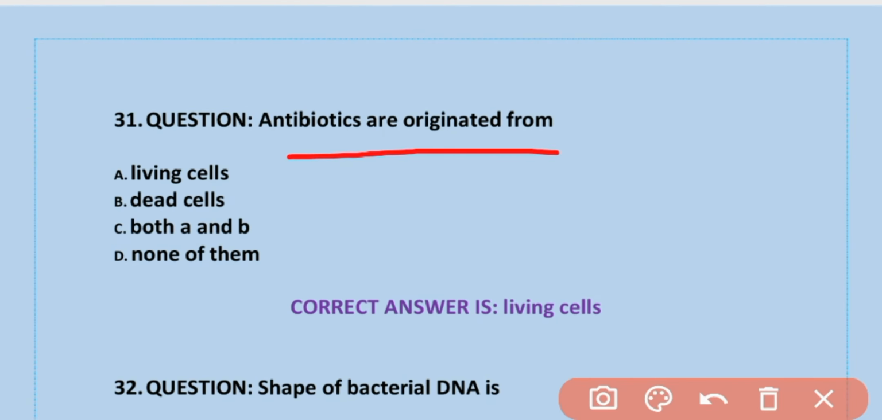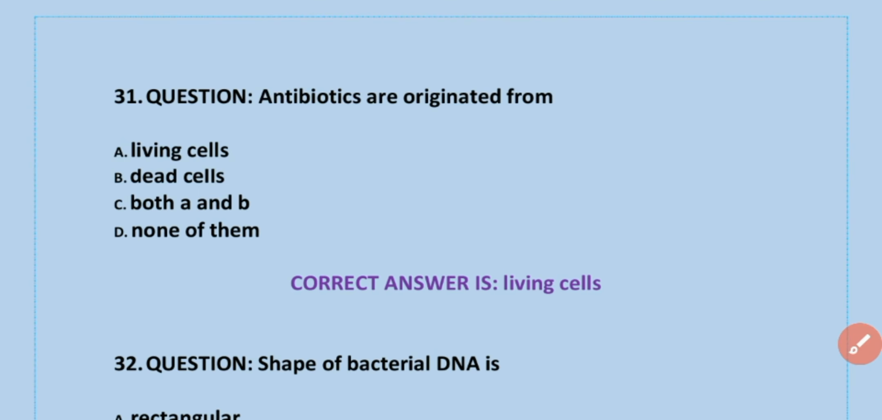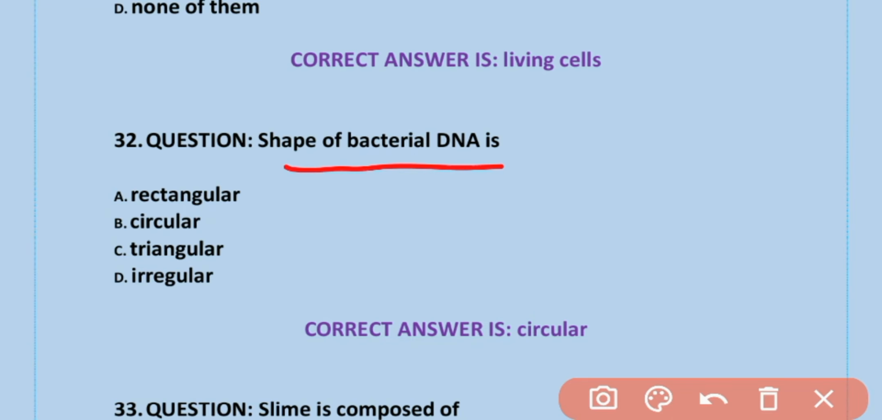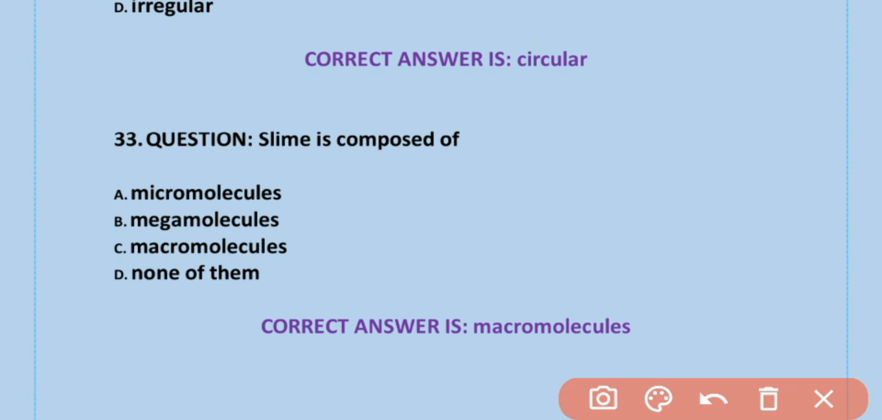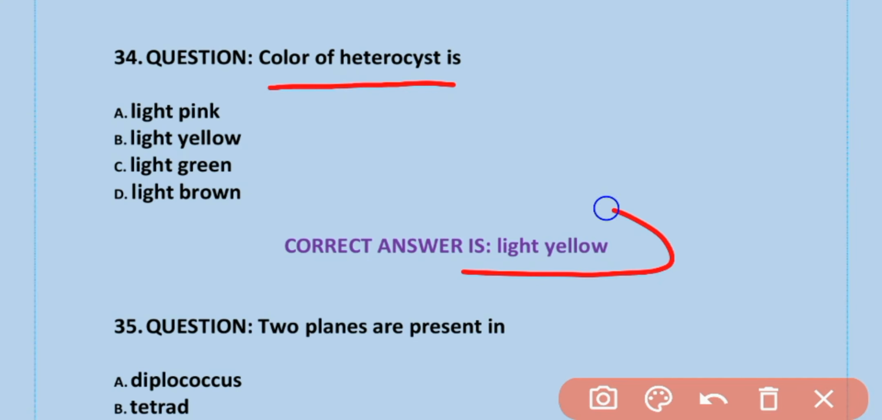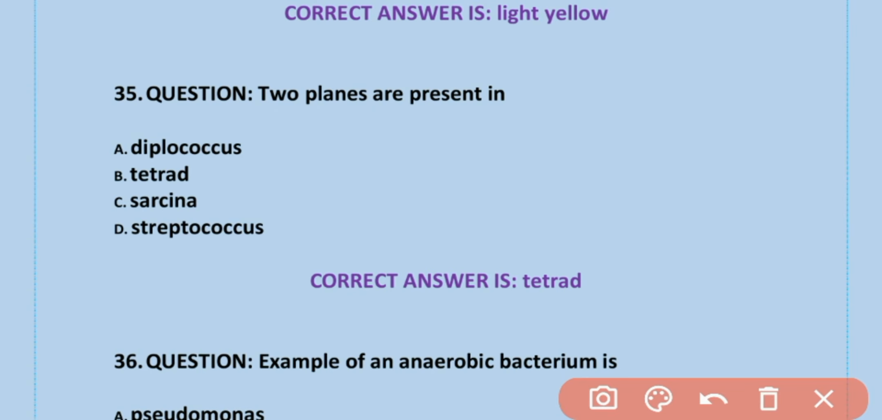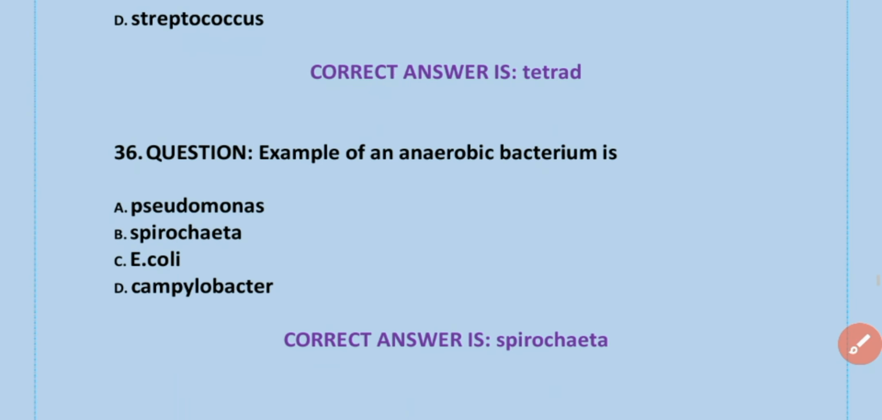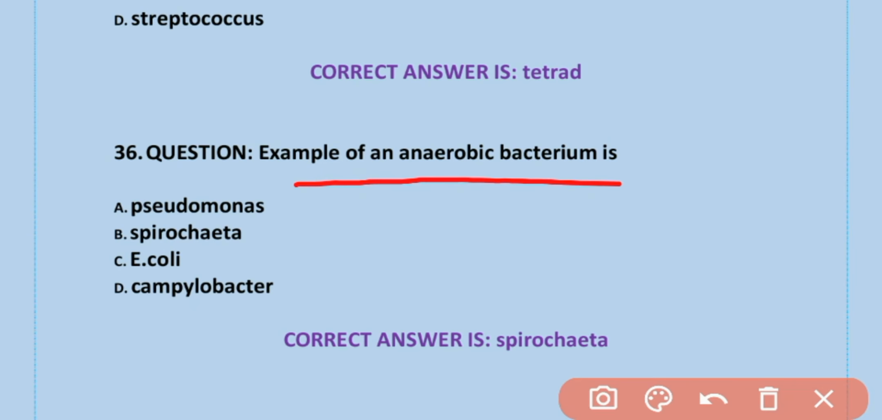Antibiotics originate from living cells. Option A is correct. Living cells. Shape of bacterial DNA is circular. B is correct. Circular. Slime is composed of macromolecules. Color of heterocyst is light yellow. Option B is correct. Two planes are present in tetrad. B is correct. Example of anaerobic bacteria is Spirochaeta. Option B is correct.